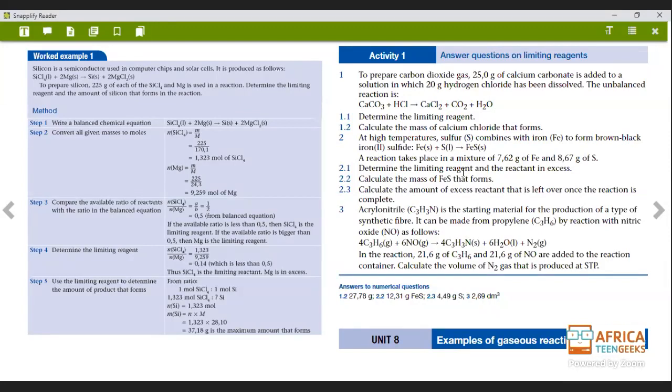Once the limiting reagent is used up, then you've got excess reactant that is left behind. So that is what they are looking for. That, okay, once the reaction takes place between Fe and S, there's still some S left. So what is that amount of S that is left behind? Okay, so let's go and check it out.